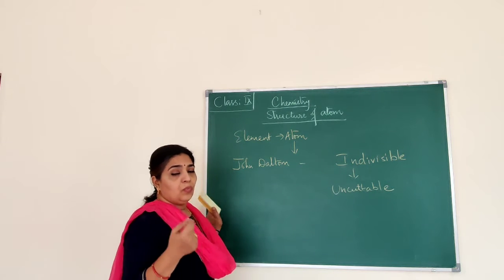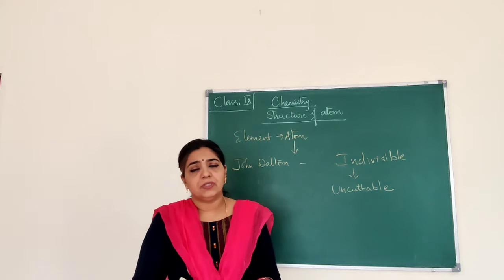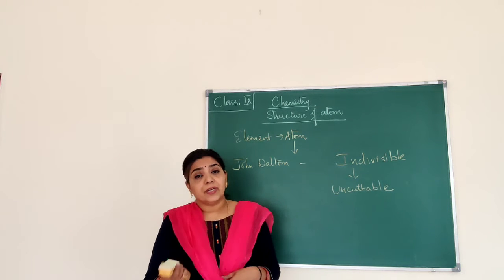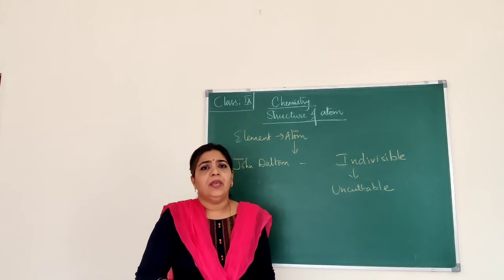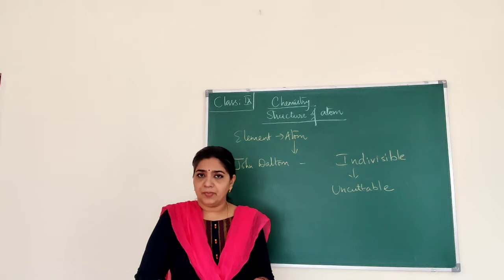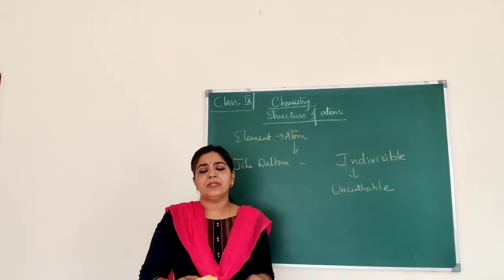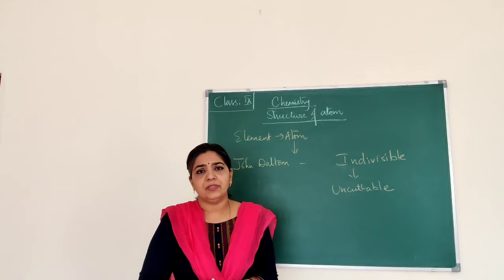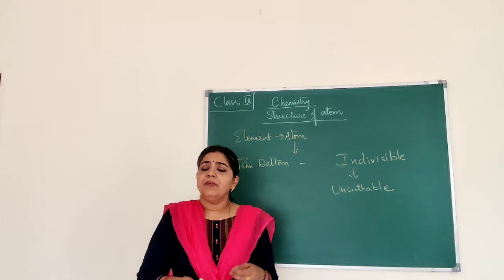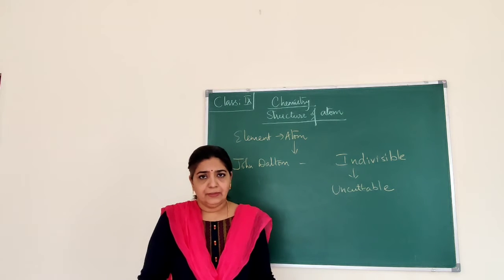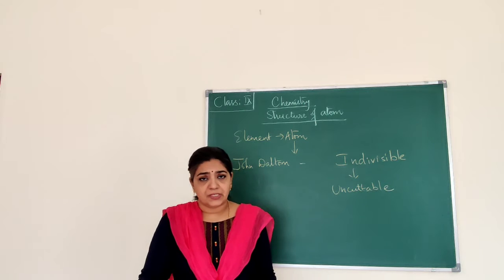Now, when John Dalton postulated all this, the scientists started working based on those theories. Then they started getting doubt. If all the elements are made up of atoms, then why does one element differ from another element? Naturally, because all matter is made up of atoms, all the elements should be similar, should be the same.